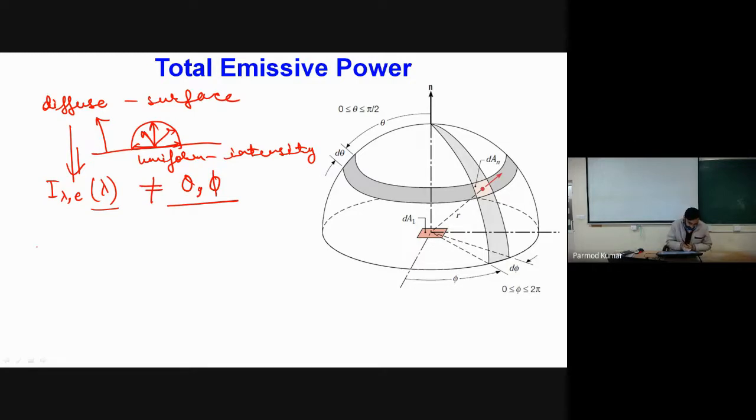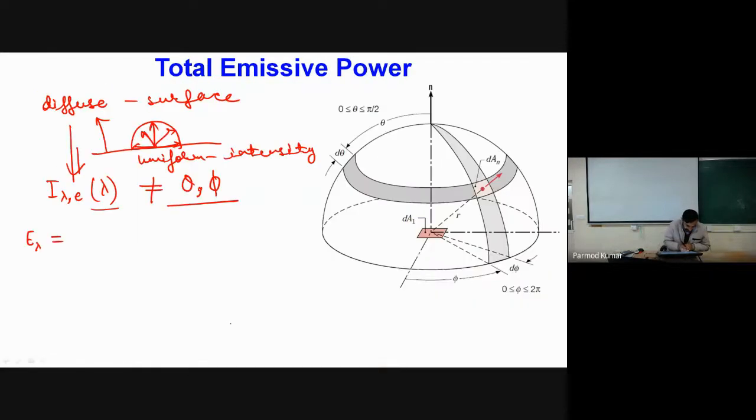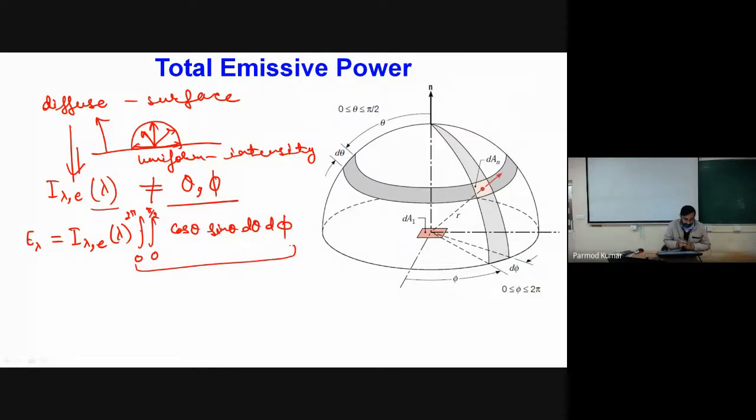And for that scenario, my E lambda will become, so now you can see in the previous slide I had this as a variable. If I consider this to be a known parameter, and I am doing integration only along the angle, I can take I lambda e as a function of lambda outside, and inside I will have integration from 0 to 2 pi, integration from 0 to pi by 2, cos theta sin theta d theta d phi. Okay, so now can you do this integration and tell me what I'll be getting?